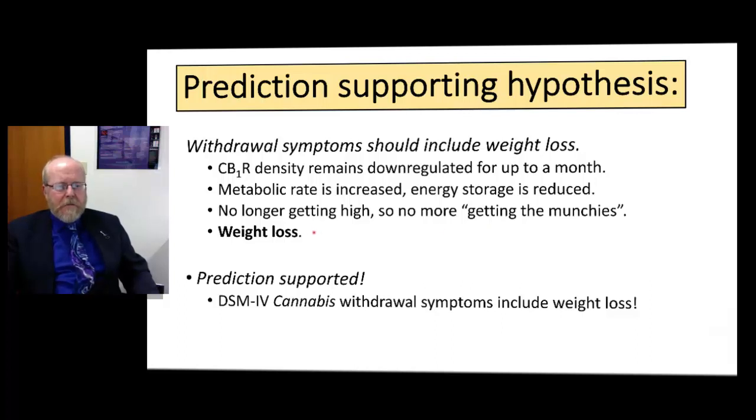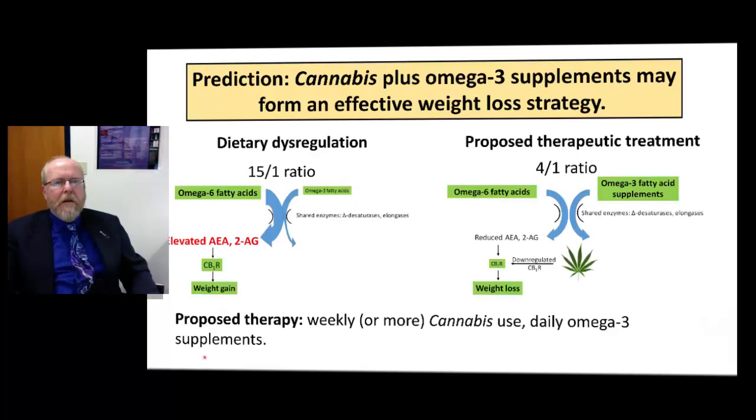Well, this prediction is supported. It turns out that the DSM-4 list of cannabis withdrawal symptoms includes weight loss. So from this theory, we can predict that we should be able to help at least some people with obesity with a therapy that includes cannabis. It has to be the THC though, because that's what activates the CB1 receptor.